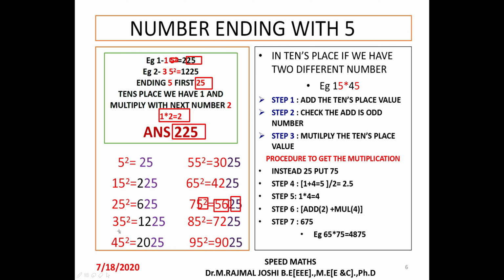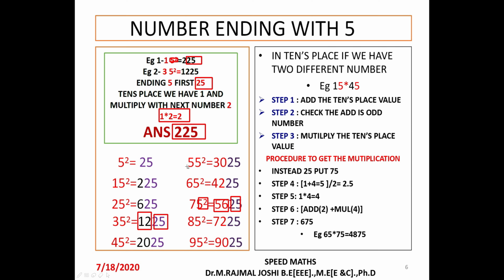One more example, 35 square. Since the unit place ends with 5 square, we write the answer as 25. And in the tens place we have 3, so 3 into 4 is 12. So the answer is 1225. In this way we can do the easiest multiplication of any number ending with 5.